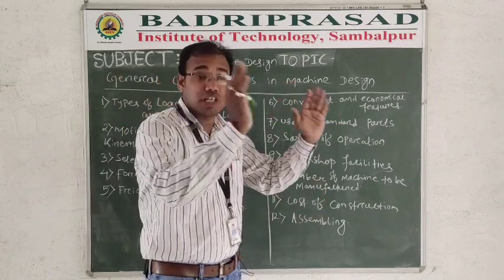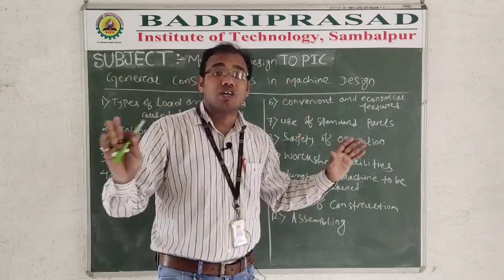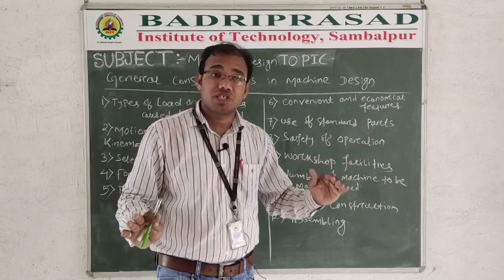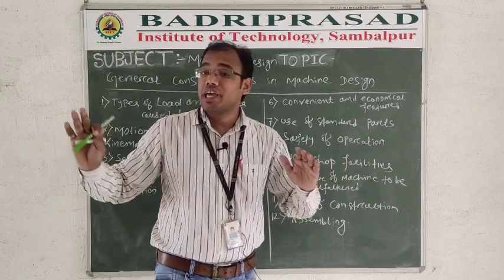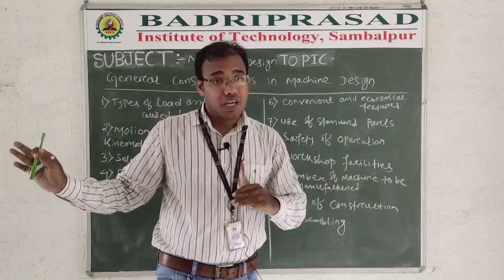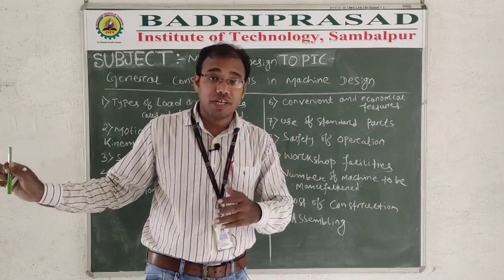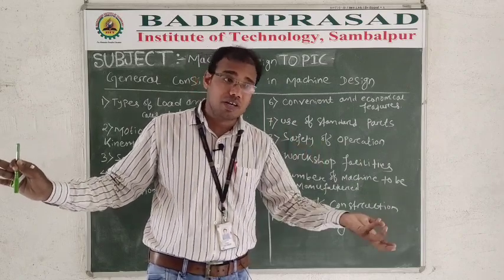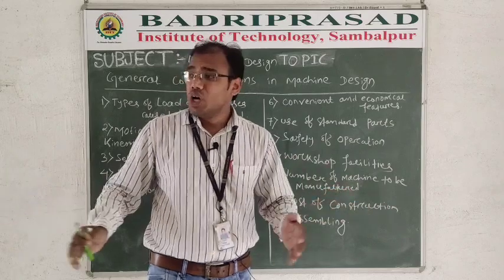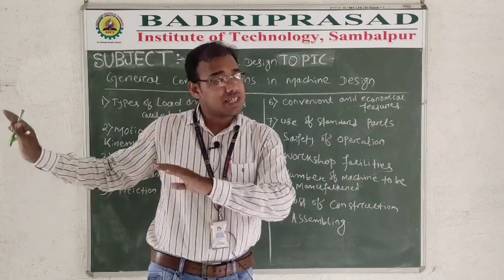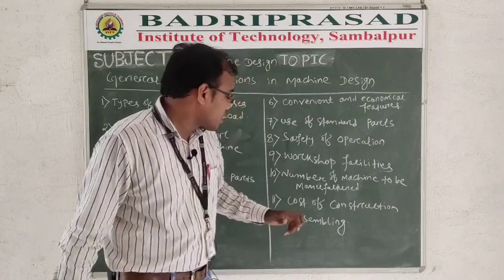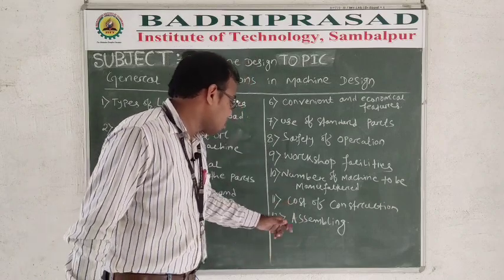Inspection unit. These are the construction costs. How much construction cost is required to make a unit or to manufacture a product. You have to put a machine unit for manufacturing any new product or existing product, whatever it may be. What is the unit cost of that unit? You have to consider in the 11th point.